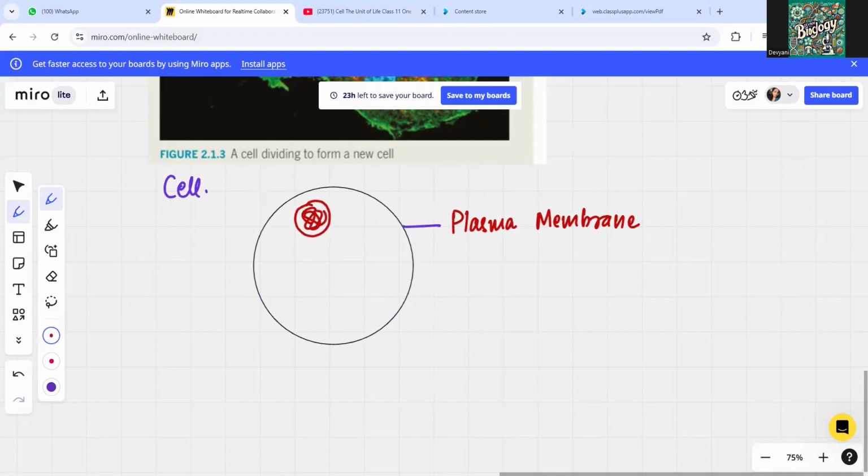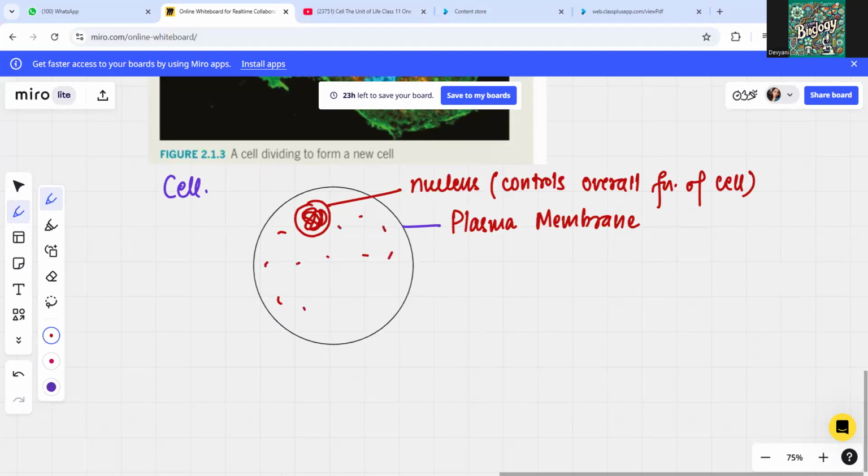Inside we have the structure called the nucleus, which controls the overall function of the cell, right? Then we have this fluid material in the cell, which is known as cytoplasm, right? These are the basic things.